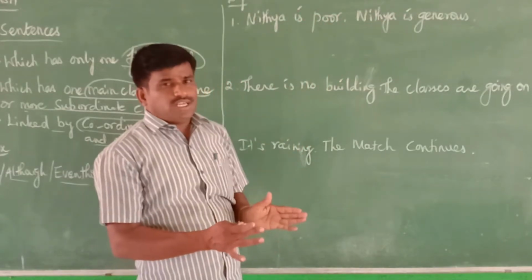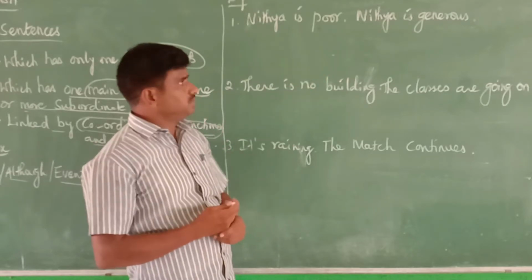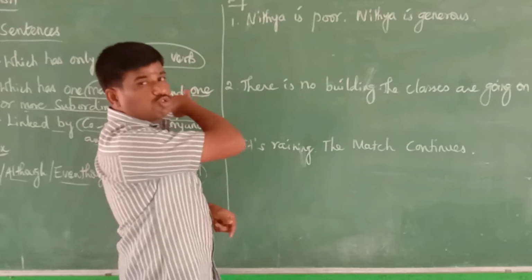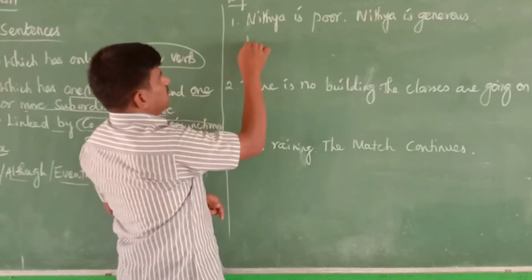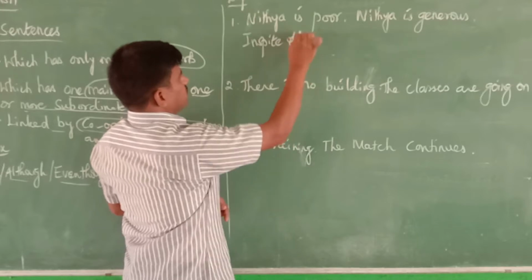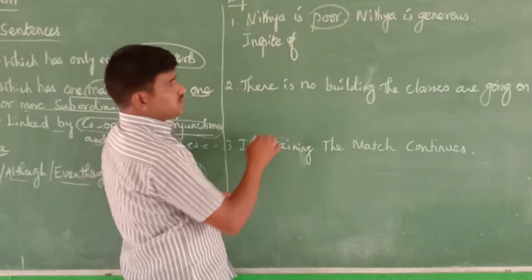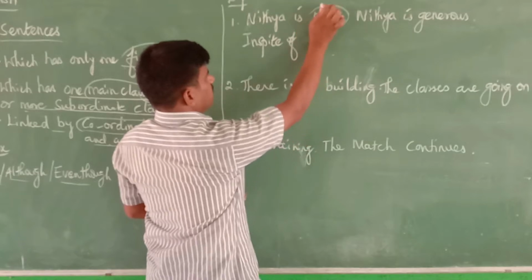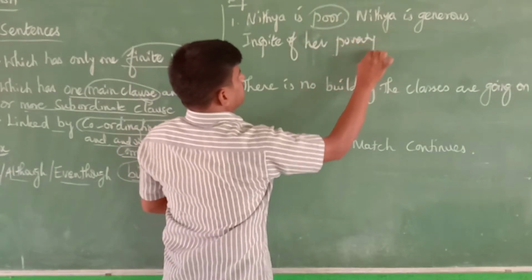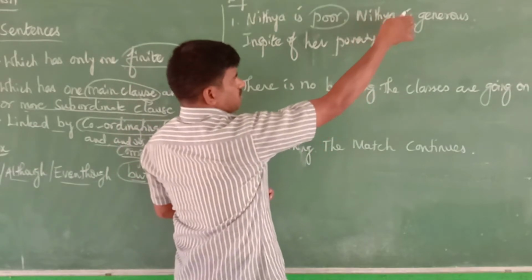Now we go for how to transform this into complex, compound and simple. We could write this first as a simple sentence. What should we use for the simple? We use in spite of. We should start with in spite of. Poor is given, so this should be used: in spite of her poverty. In spite of her poverty, we should use a comma for writing one more sentence.